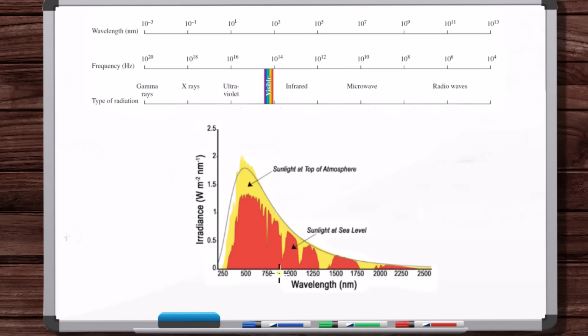Okay, now if you compare these wavelengths to the wavelengths on the spectrum, what you'll notice is that the sun is emitting all wavelengths of light, all frequencies of light on the entire spectrum. Radio waves all the way up to gamma rays. But only shown on this chart here is from about here to here. The reason is because, yes, radio waves are being emitted and X-rays and gamma rays, but the intensity is low compared to visible light, infrared light, and ultraviolet light.